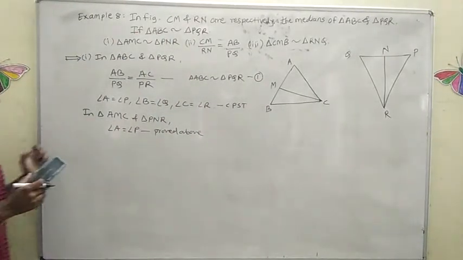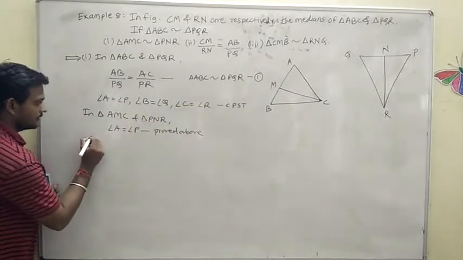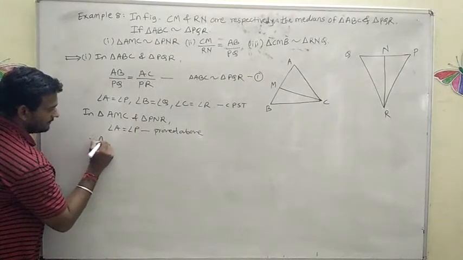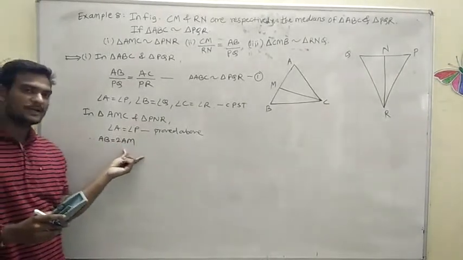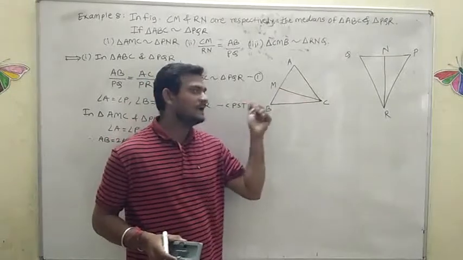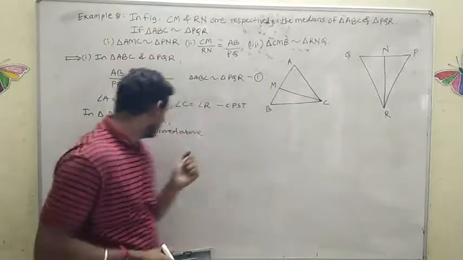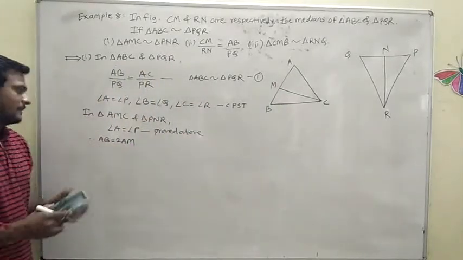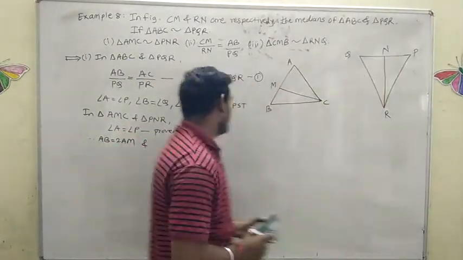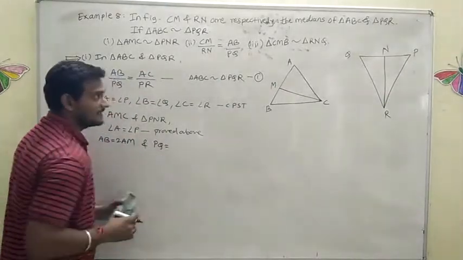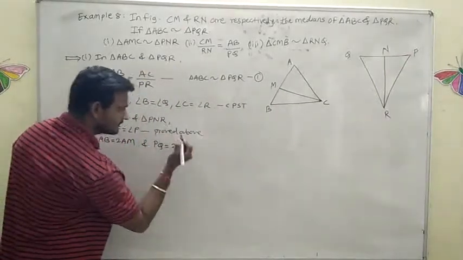Now see here, we know that AB is equal to 2 times AM. Can we write AB is equal to 2 times AM? We know that CM is a median, therefore AM can also be written as AB by 2, or AB can be written as 2 times AM. And this PQ can be written as 2 times NP. Yes, PQ can be written as 2 times NP.